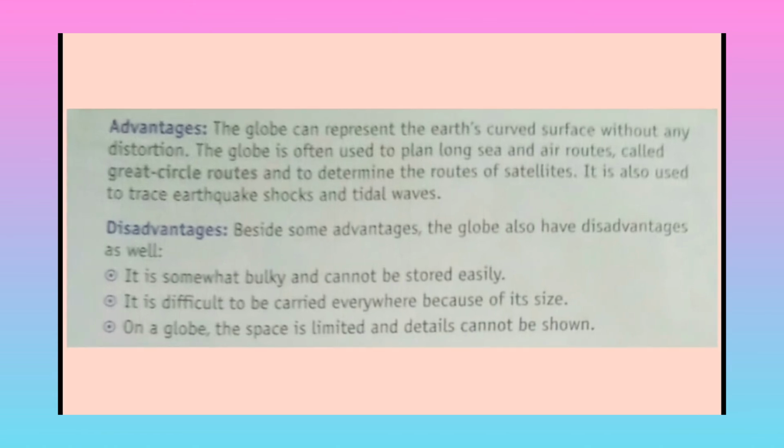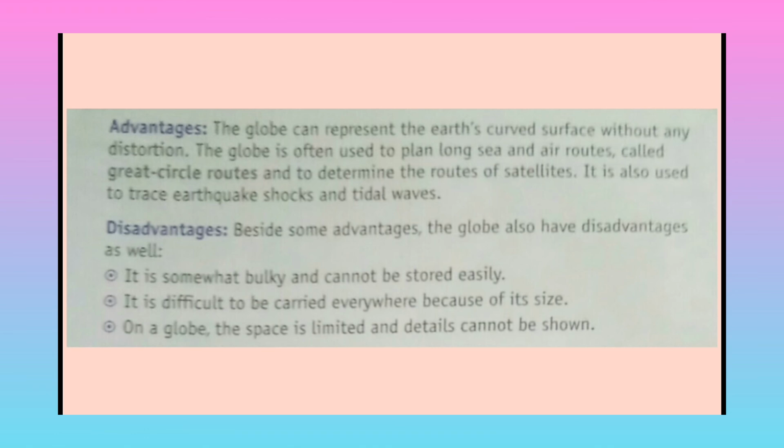The globe can represent the earth's curved surface without any distortion, meaning without any false image. It shows us that the earth is spherical in shape. The globe is often used to plan long sea and air routes called great circle routes, and to determine the route of satellites. It is also used to trace earthquake shocks and tidal waves. So in many ways the globe is used. Because of globes we can know the situation and exact location of places.